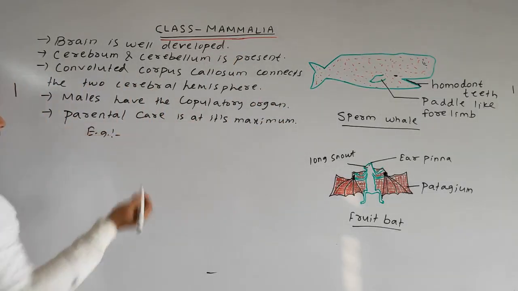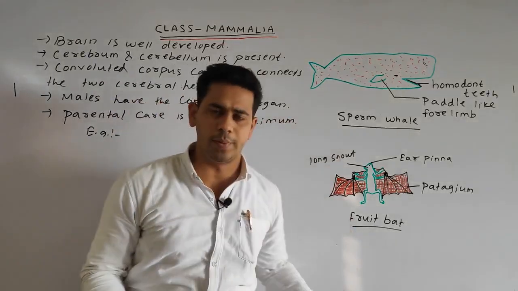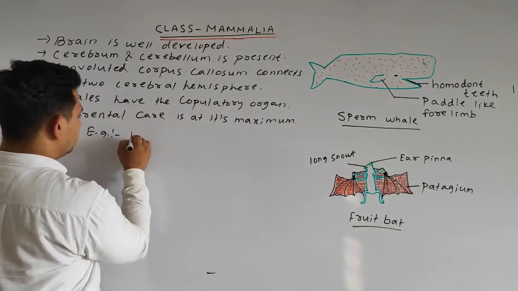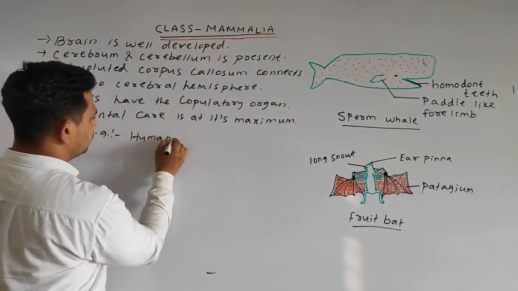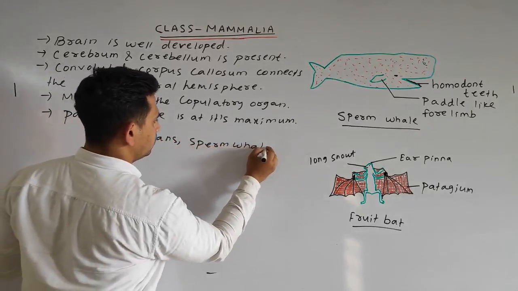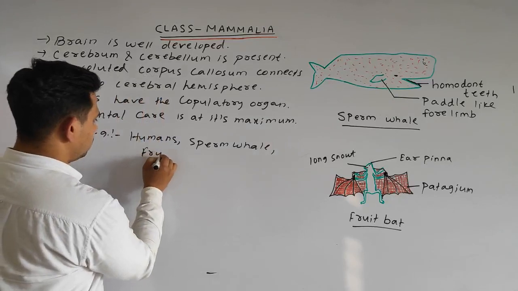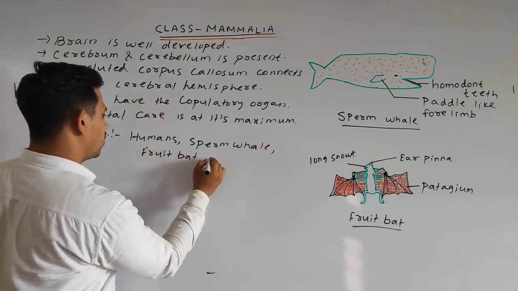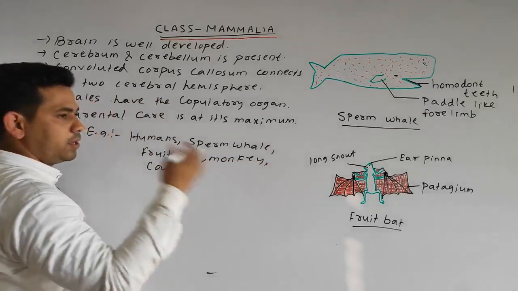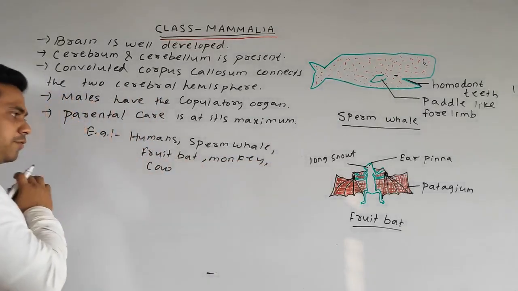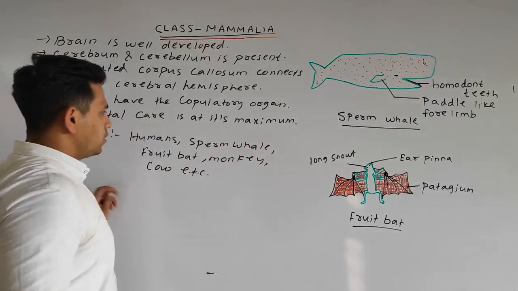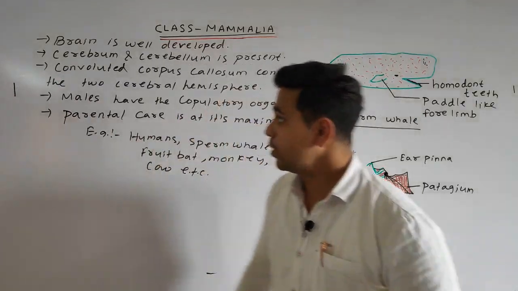Lastly, examples: you can take anything, such as sperm whale, fruit bat, and the common example, human being, dogs, anything. Humans, sperm whale, the fruit bat, monkey, cow. There are infinite examples, cow, etc. Okay.